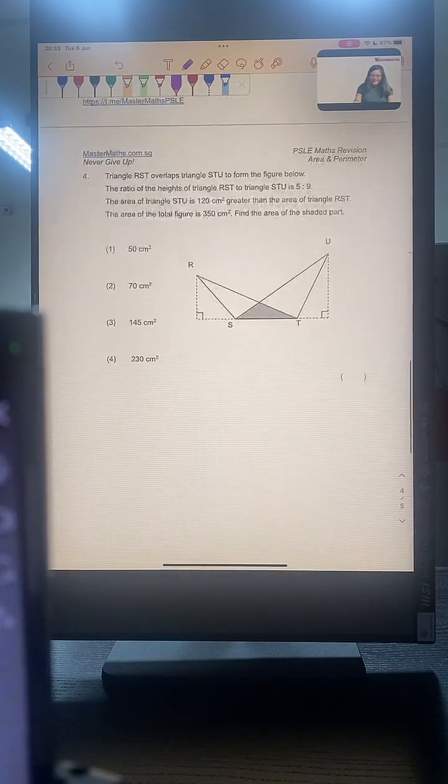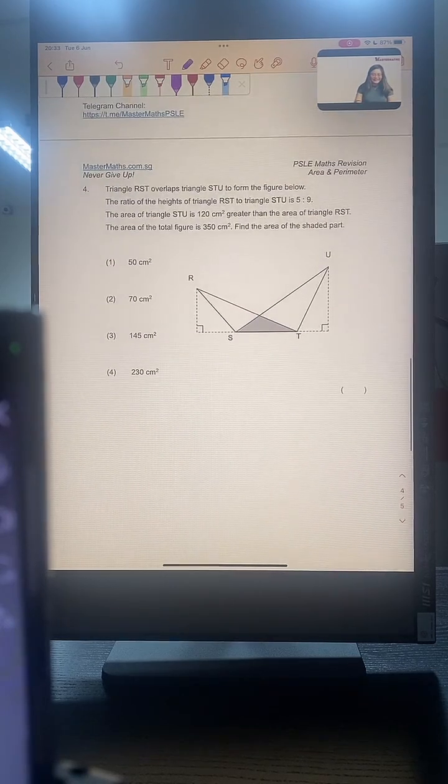Let's go on to question number 4. In question 4, triangle RST overlaps triangle STU to form the figure below. The ratio of the heights of RST to STU is 5:9. So we know that RST's height is 5 units and STU's height is 9 units.